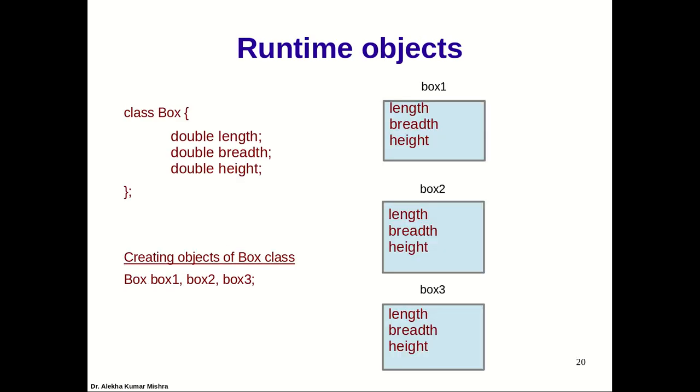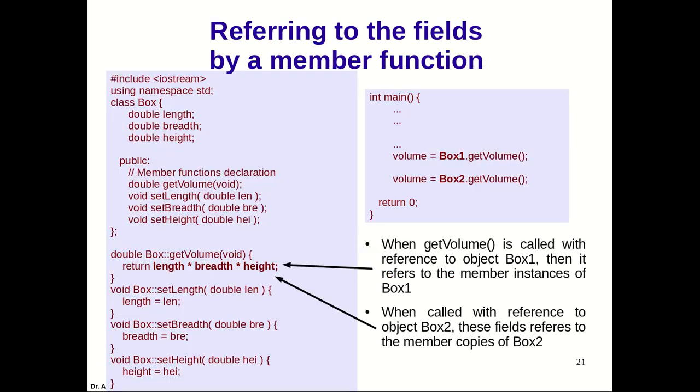So what happens at runtime actually? Let's say we have a class Box with three fields. At runtime, whenever we create objects box1, box2, box3, 3 memory spaces are reserved, each with the 3 fields length, breadth, and height, depending upon the type. Double means 8 bytes, and depending upon the type, that much memory is reserved. This is how it happens. So for box1, box2, box3, memory is created for every object, and memory is reserved for all the fields within it, just like other variables.